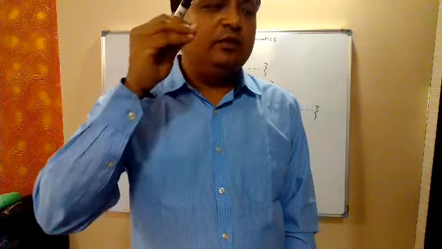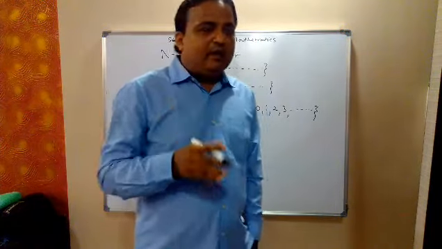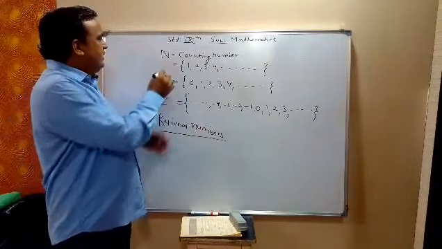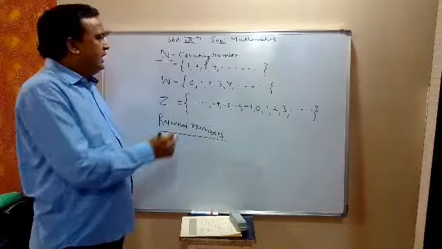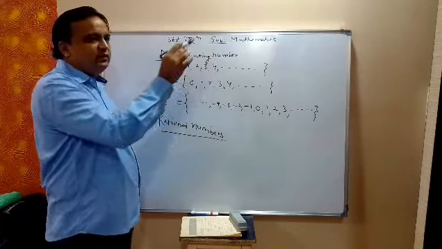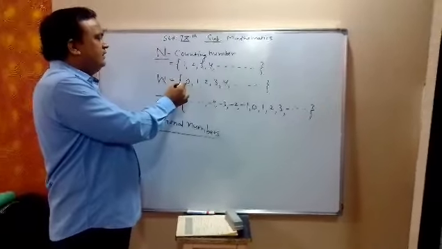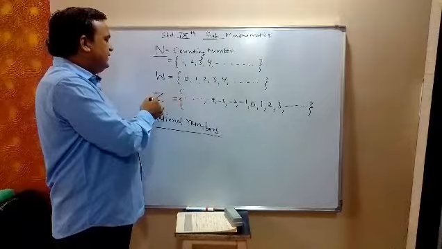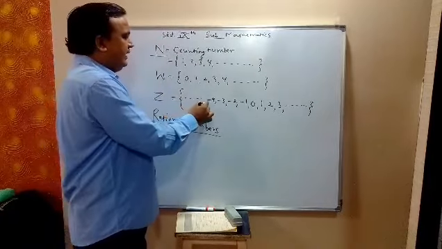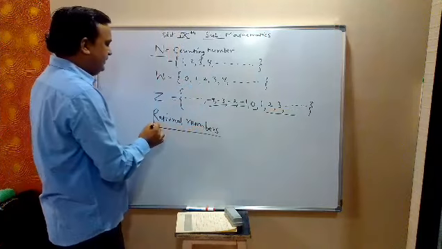So now we will continue. In 8th standard, we came across counting numbers or natural numbers. We start from 1, 2, 3, 4, 5, 6, and so on. For whole numbers, we add 0 to this. Then the set of integers Z: negative integers, 0 and positive integers. Then rational numbers.